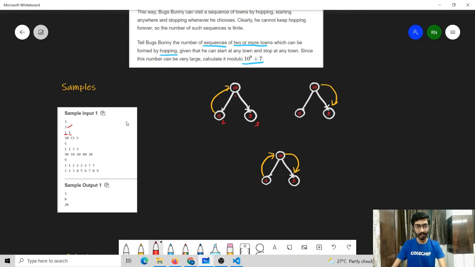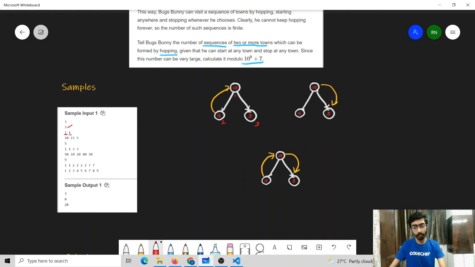Now we need to find the sequences of towns that can be formed by hopping. One of the sequences: we can move from town 2 to town 1. It's possible because there is a path from the first node to the second node and the rating of the first node is lesser than the rating of the second node.